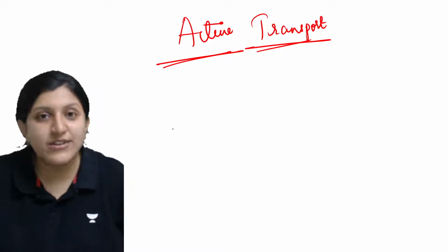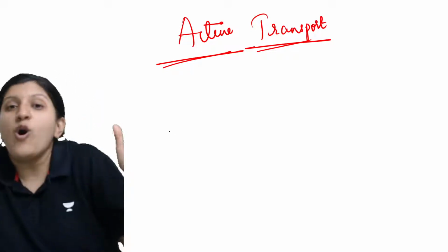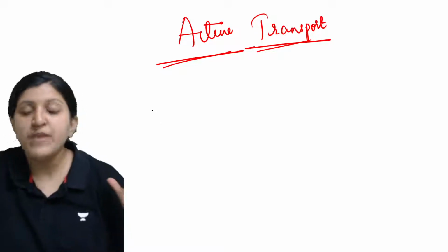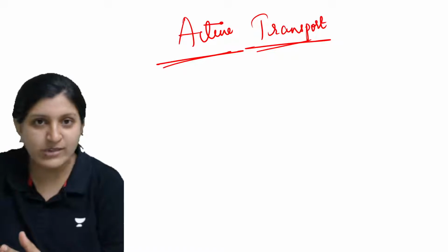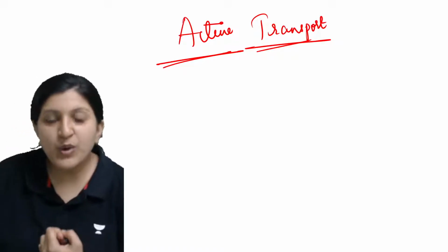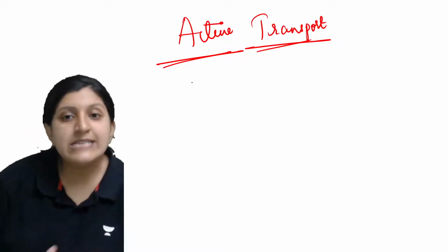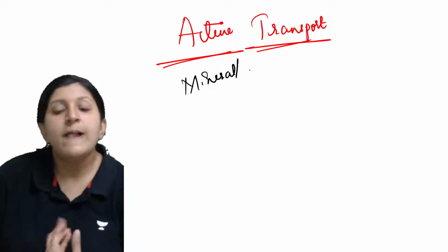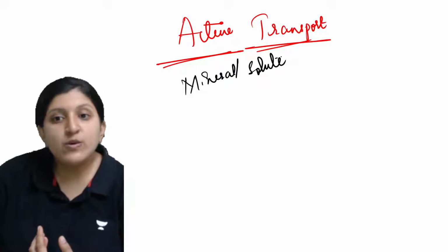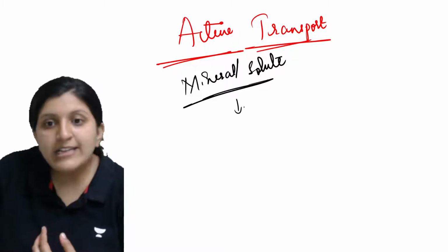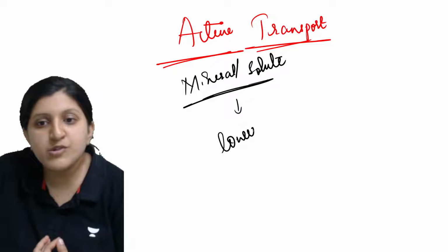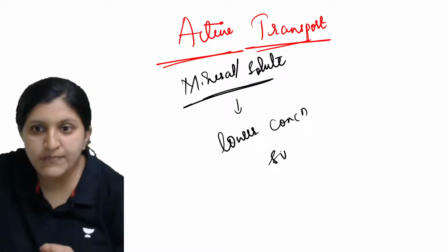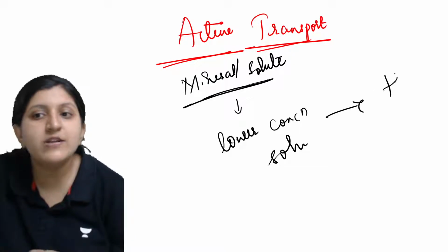What exactly happens? In diffusion, which we just discussed, you can always see the movement easily, without spending any energy, from high concentration to low concentration. But here you can see the minerals or the ions, or we can just call these solutes. The solutes are being pushed from the low concentrated solution to the high concentrated solution.